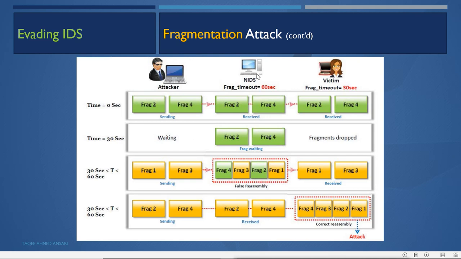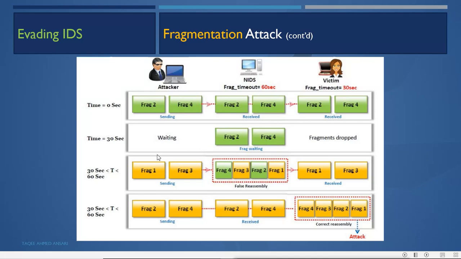In this case, the IDS timeout is 60 seconds and the victim's timeout is 30 seconds, which is less than the IDS's. Here the attacker first sends the false packets. 2 and 4 are false packets which do not contain any payload. Both receive these 2 packets out of 4. These 2 and 4 remain on the IDS and victim, but after 30 seconds the victim drops packets 2 and 4, because the other packets have not come. But the IDS is still waiting for the other packets, 1 and 3.